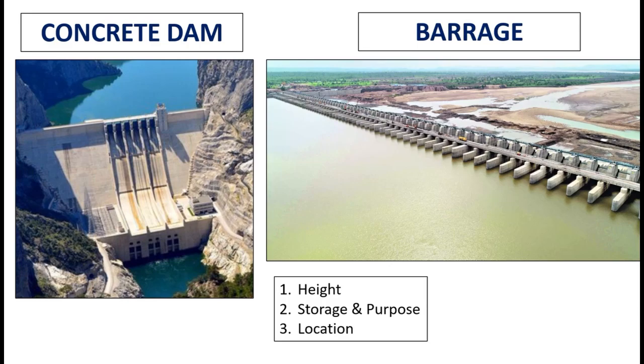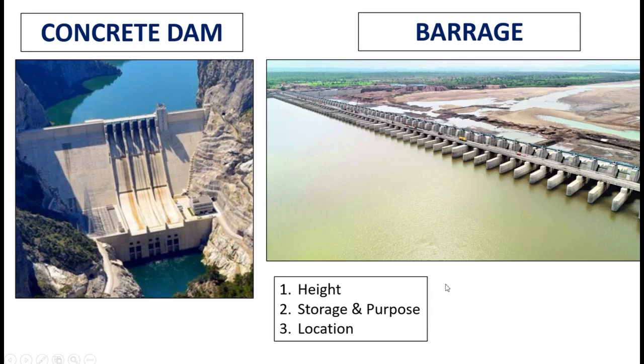Second difference is when the height of structure is restricted, then the water storage will also be limited accordingly. Water stored in barrage will be much lesser compared to high dams. Purpose of barrages is only to create diversion of water for irrigation or hydropower purposes without any much storage. Whereas, concrete dams can be planned as diversion type and also storage type based on the requirement.